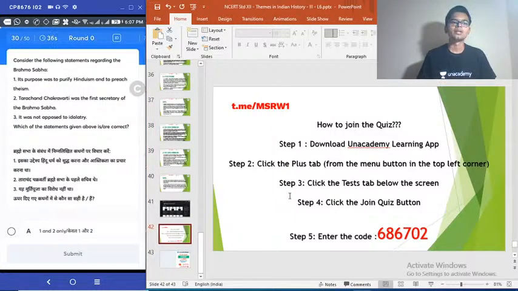30th question. Consider the following statements regarding Brahma Sabha. 1. Its purpose was to purify Hinduism and to preach theism. 2. Tarachand Chakravarti was the first secretary of Brahma Sabha. 3. It was opposed to adultery. Which of the statements given above is or are correct? Regarding Brahma Sabha, choose the correct answer. 15 seconds to go.